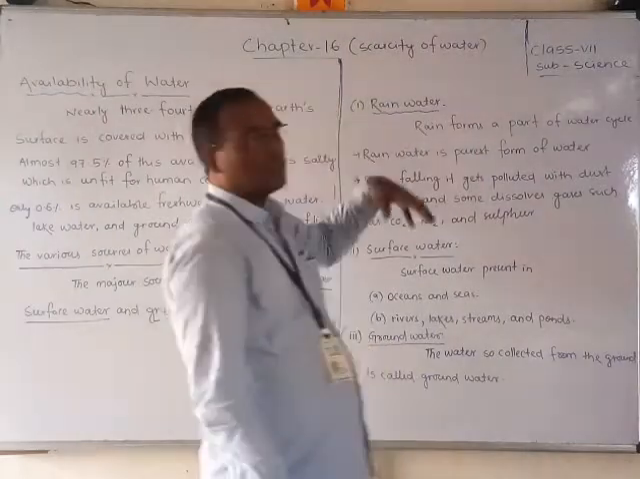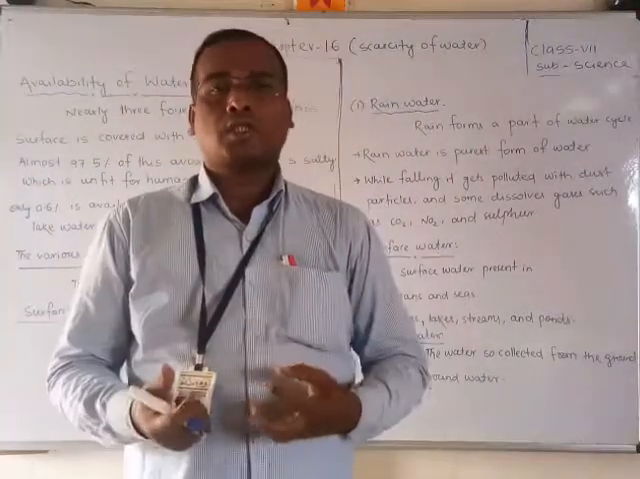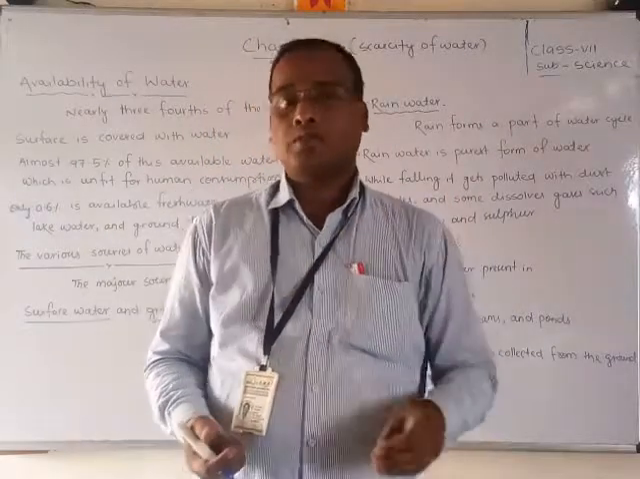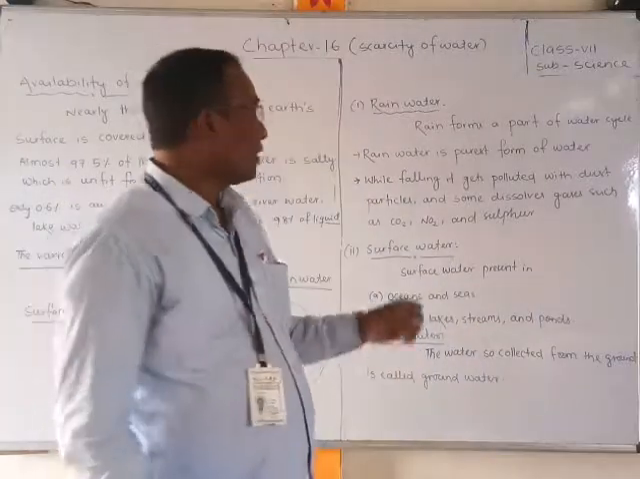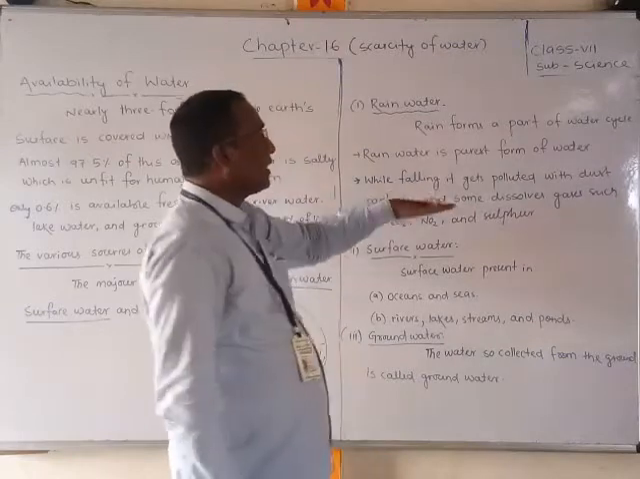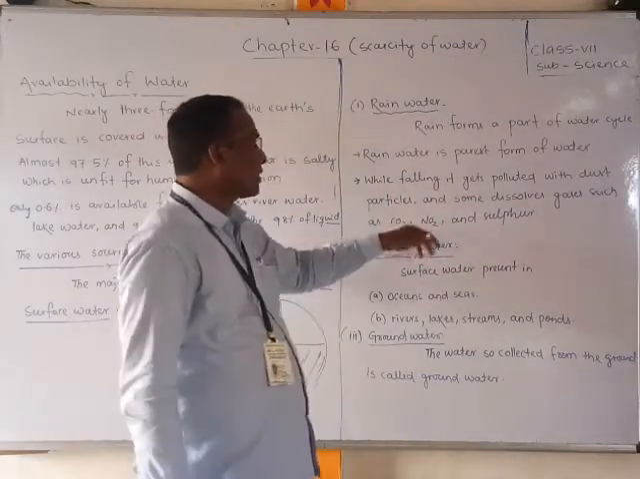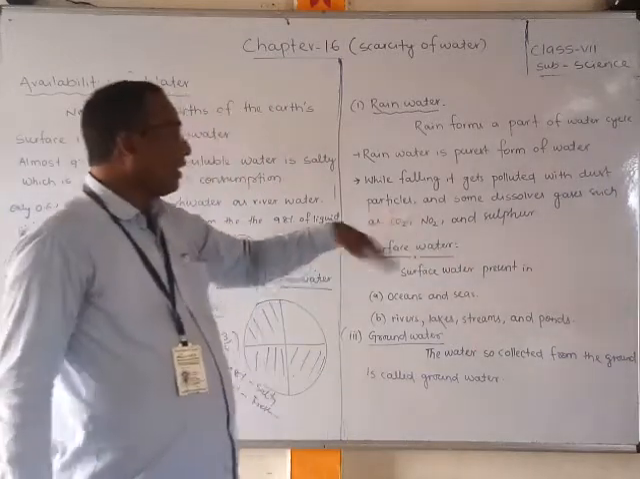You know, friends, whenever water from ponds, rivers or the ocean evaporates due to sunlight, it becomes very fresh water which we can consume. That is why rainwater is the purest form of water. While falling, it gets polluted with dust particles and dissolved gases such as carbon dioxide, nitrogen oxide, and sulfur oxide.